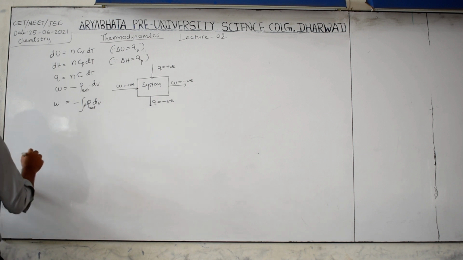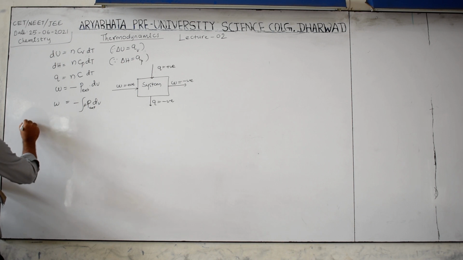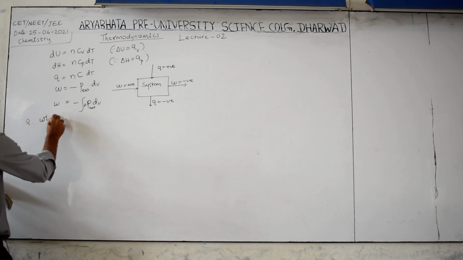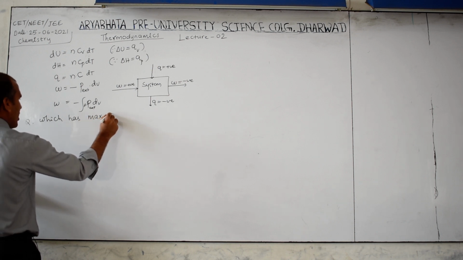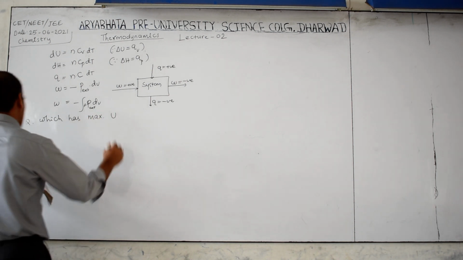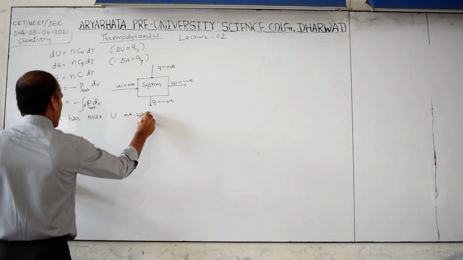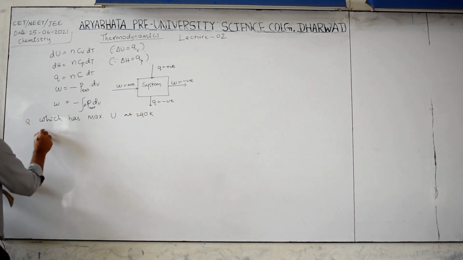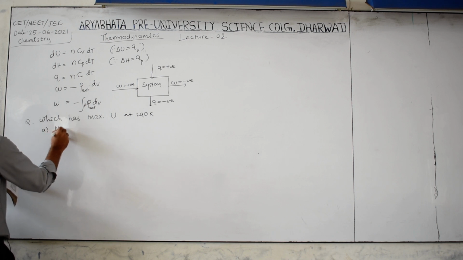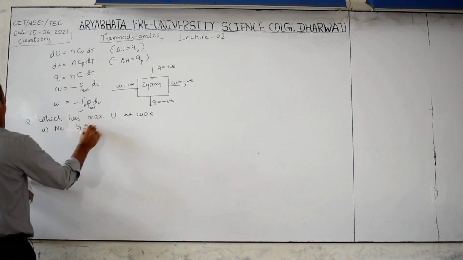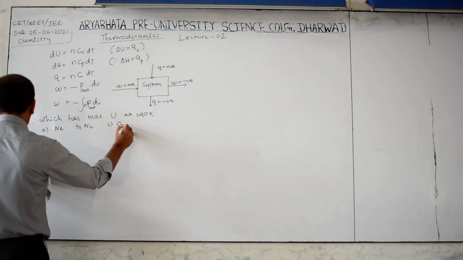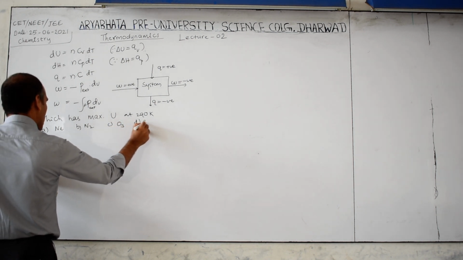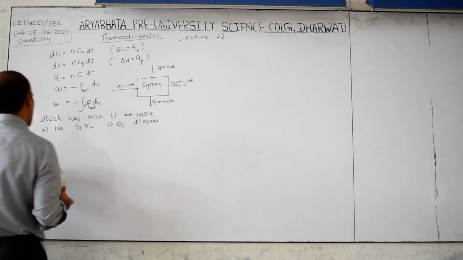Now the question is: which has maximum internal energy at 298 Kelvin? Option A, neon gas; B, nitrogen gas; C, ozone gas; D, all equal.